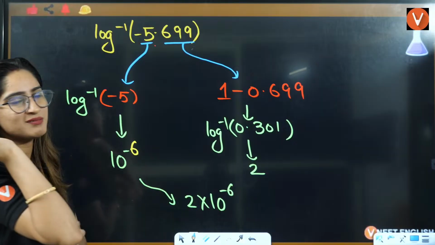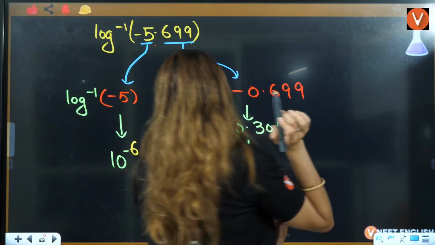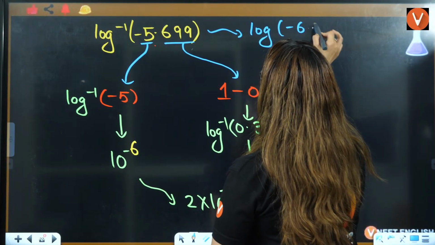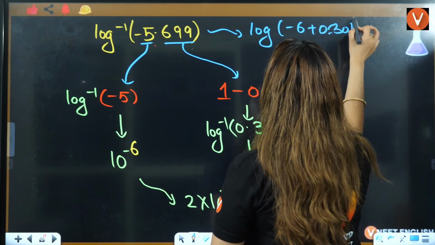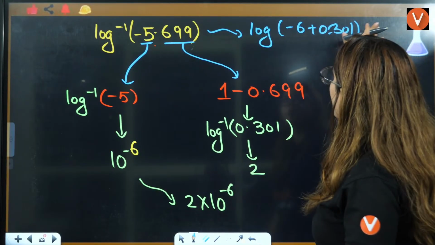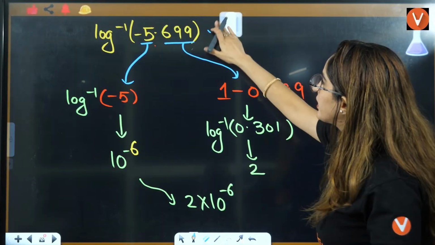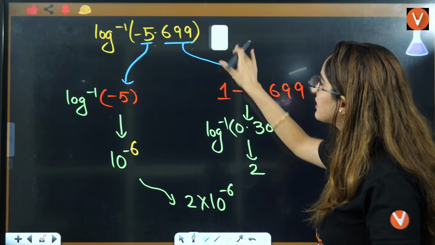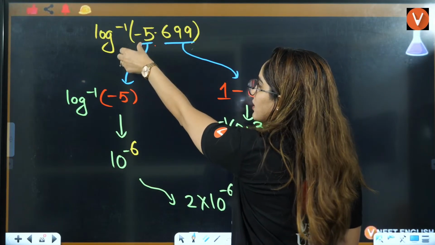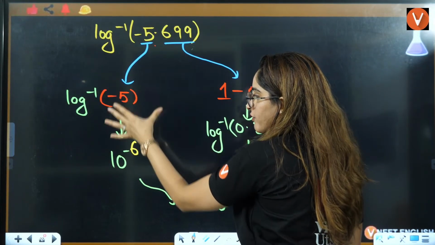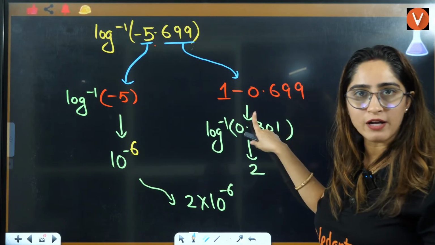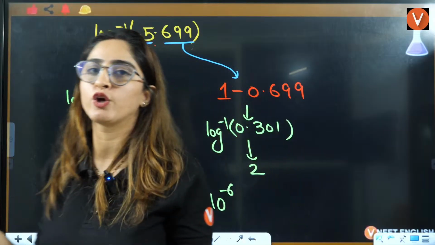Now, the one that you are saying, ma'am, can we do it like this? Ma'am, can we do 6 minus 6.301? See, you are just making it more complicated. That's why I'm not asking you to do it this way. I'm rather giving you a simple way: whatever you have before the decimal, you take the log inverse of that, right? And after the decimal, you subtract 1 from here, and you will get your answer.